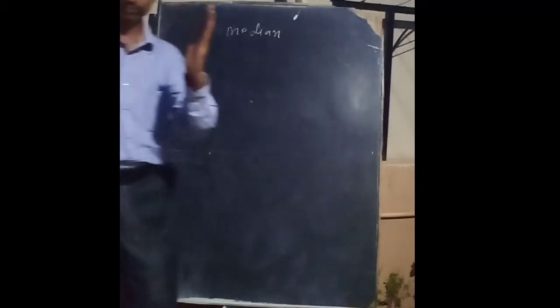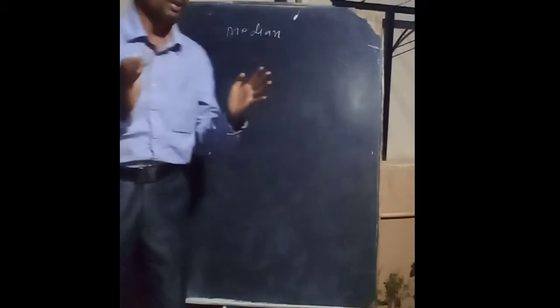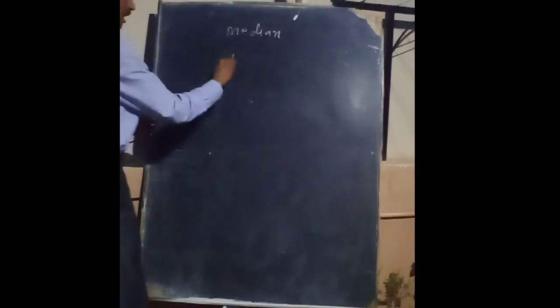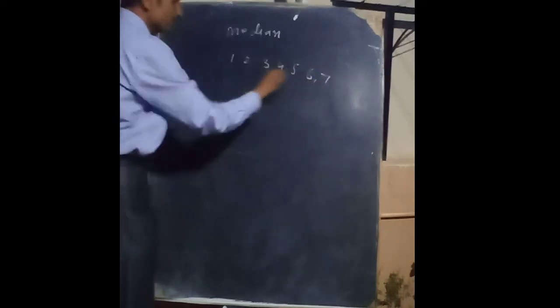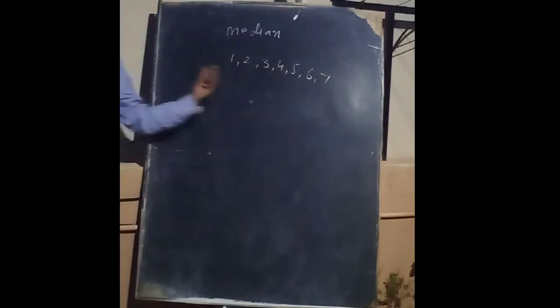Median means the middle term. What is the middle that comes? Suppose I take the numbers 1, 2, 3, and so on, number-wise. What is the middle number in that? That is the median of that.